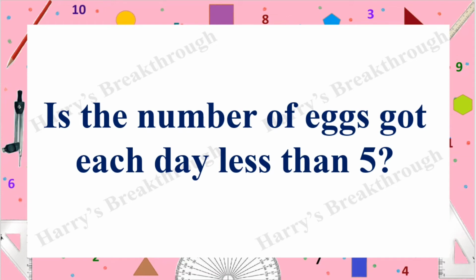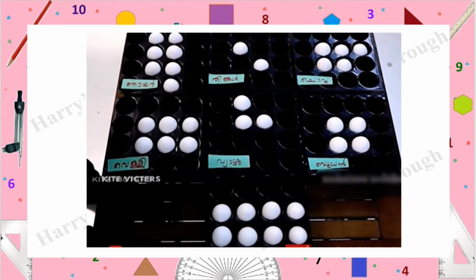Let's look at the number of eggs they got in each day. So here you can see the number of eggs they got in the last week for each day. The number of eggs they got in each day is not the same. Some days they got more than 5 eggs and some days they got less than 5 eggs.